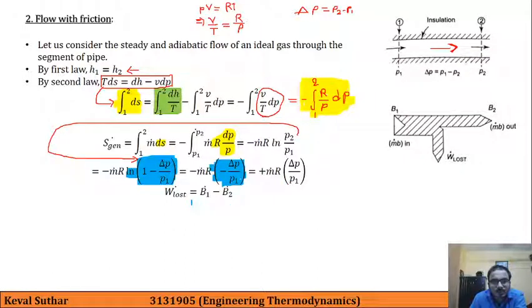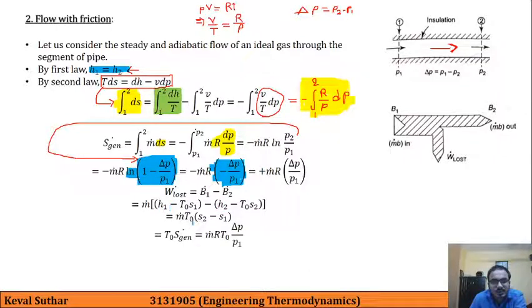And W lost, if we recall, is given by B1 minus B2. So we can write it this way: m dot into (h1 minus T0 s1) minus (h2 minus T0 s2). Here h1 is equal to h2, so this will get cancelled and we are getting this.